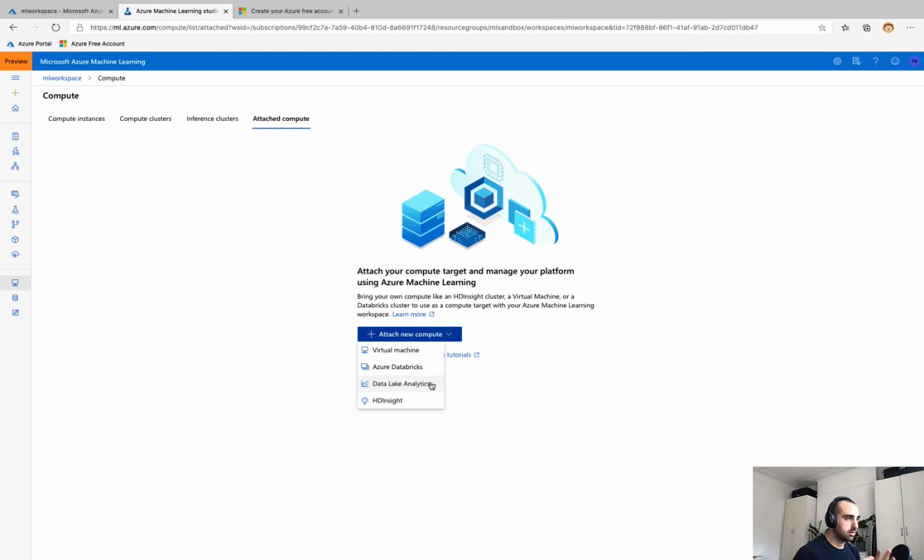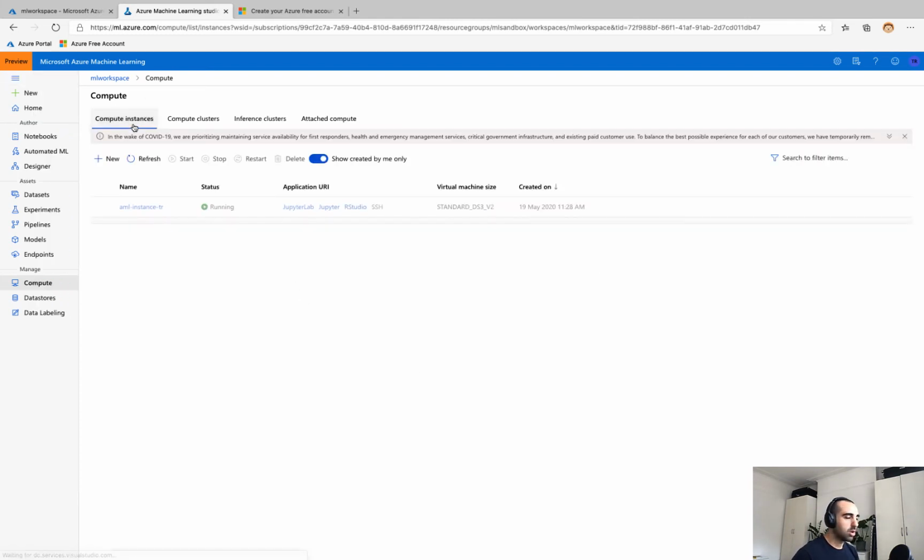And finally, this ability to attach compute. So if you've got an existing Azure Databricks cluster or an existing HDInsight cluster, you can attach or set up a link basically from Azure Machine Learning to those existing resources that you have within your Azure estate, rather than having to create things net new. Okay, so we have our compute.